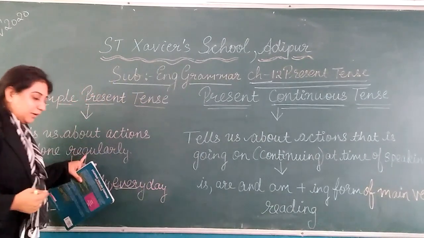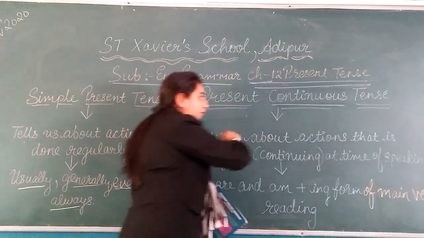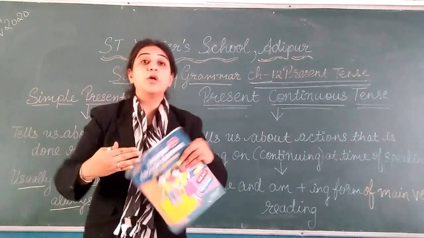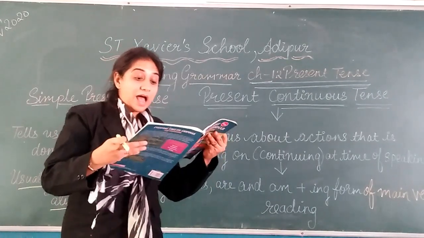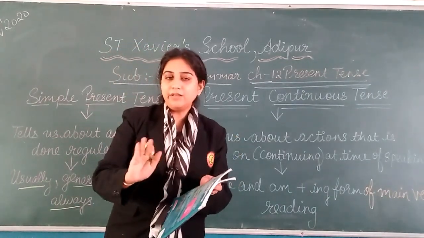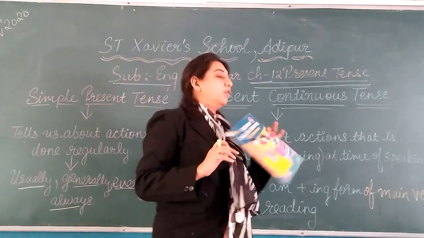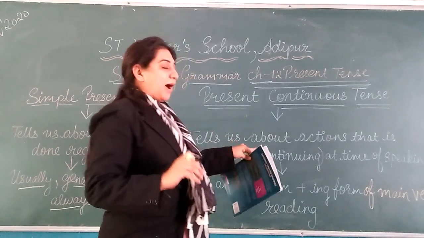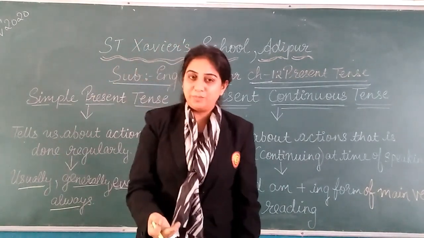Now, this is simple. Now, we have to talk about present continuous. Continuous means which is going on. For suppose, I am reading this book. So, till now I am reading this book. So, this is said to be continuous. So, it tells us about an action that is going on at the time of speaking.